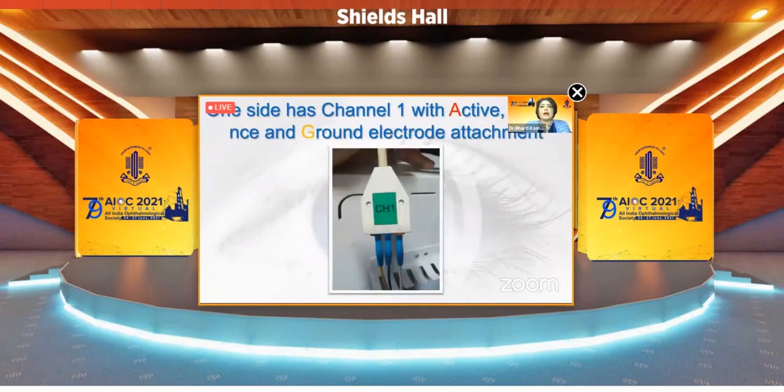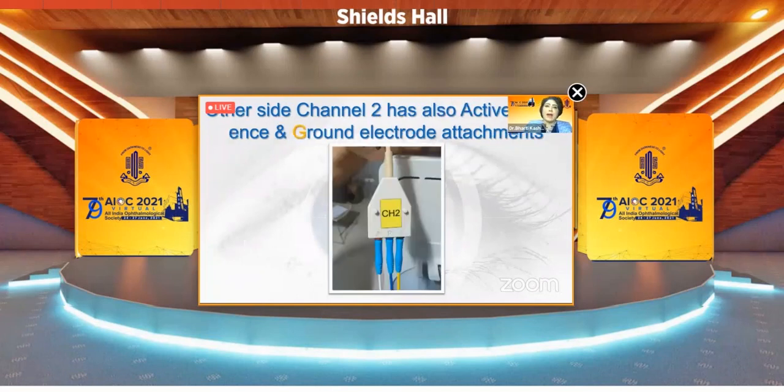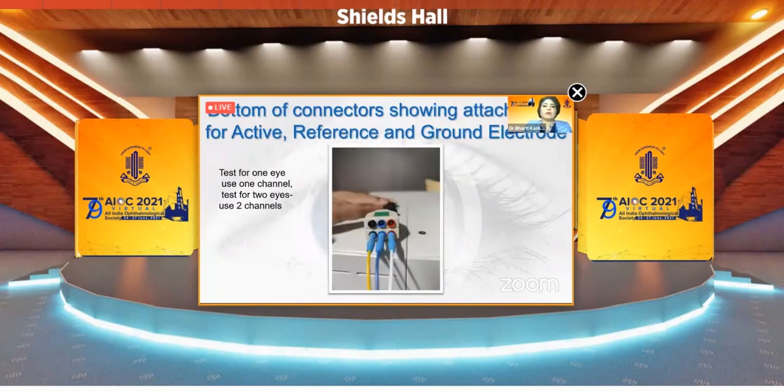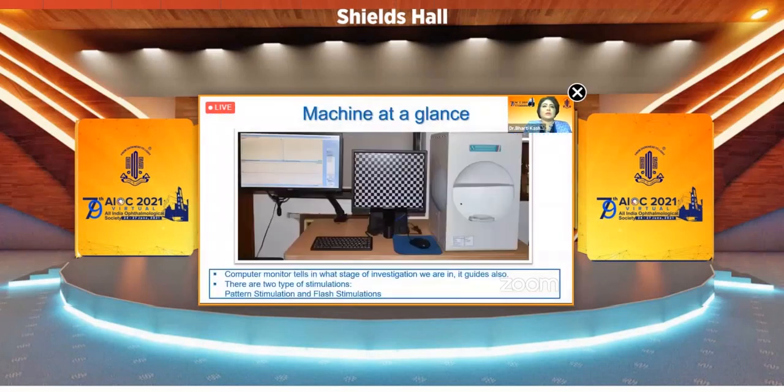One side has channel 1 with active, reference and ground electrode attachment. Other side, channel 2, also has active, reference and ground electrode attachment. Bottom of connectors showing attachment for active, reference and ground electrode. Test for one eye, use one channel. Test for 2 eyes, use 2 channels. Now, the computer monitor tells us in what stage of investigation we are in.